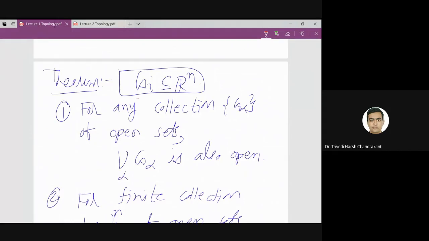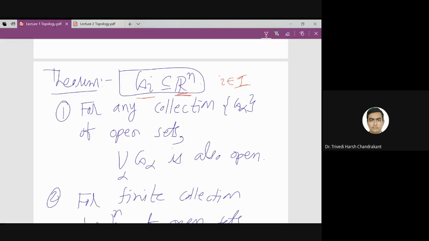Gi is a subset of Rn, where i belongs to some set I, which is called the index set. So Gi is a collection of sets, each of them a subset of Rn. Then we have this theorem from Rudin's book, where I've written G alpha actually.